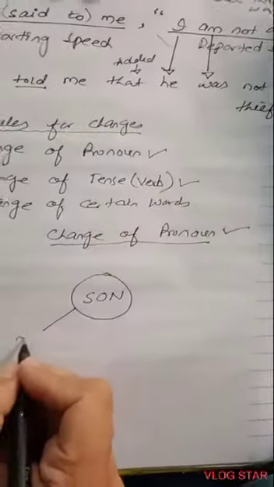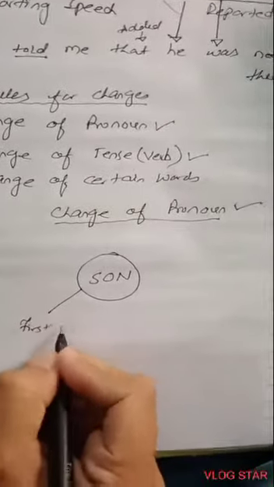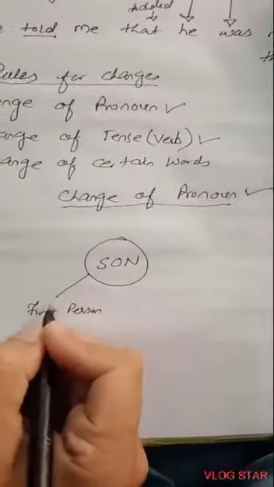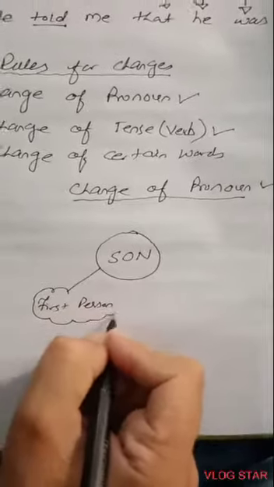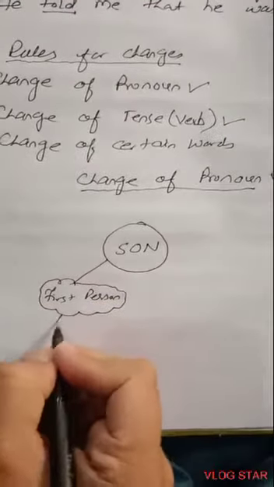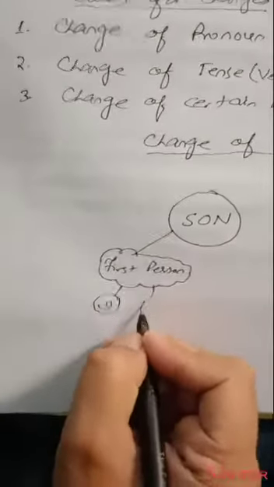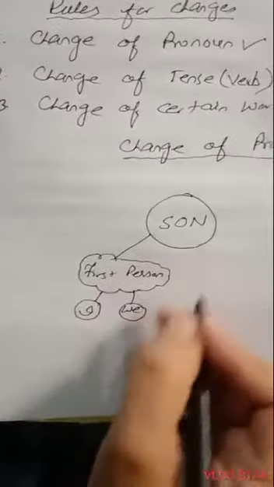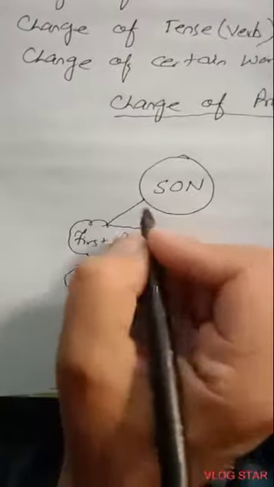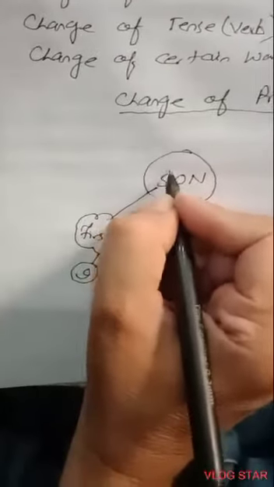If the pronoun of the reported speech is in the first person, that is, if the pronoun of the reported speech is I or we, so it is in the first person, then it will change according to the subject of the reporting speech.